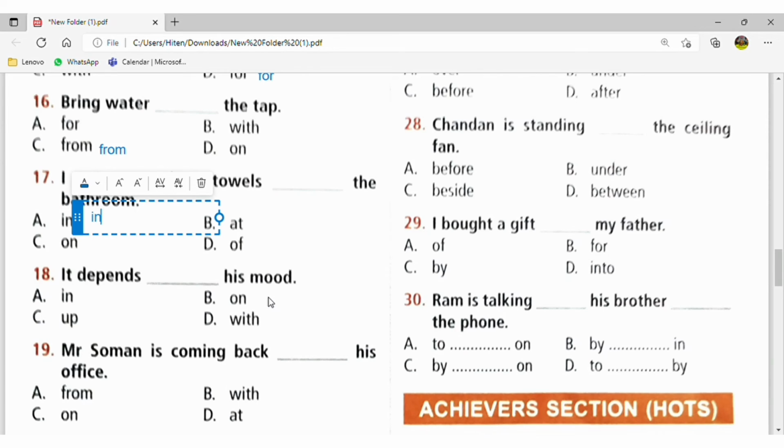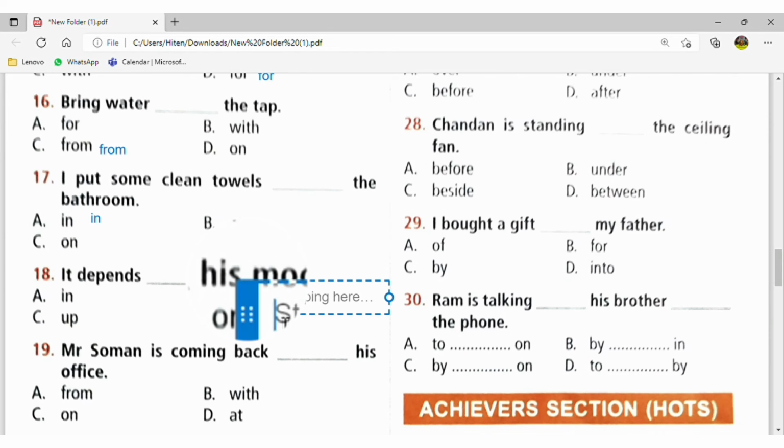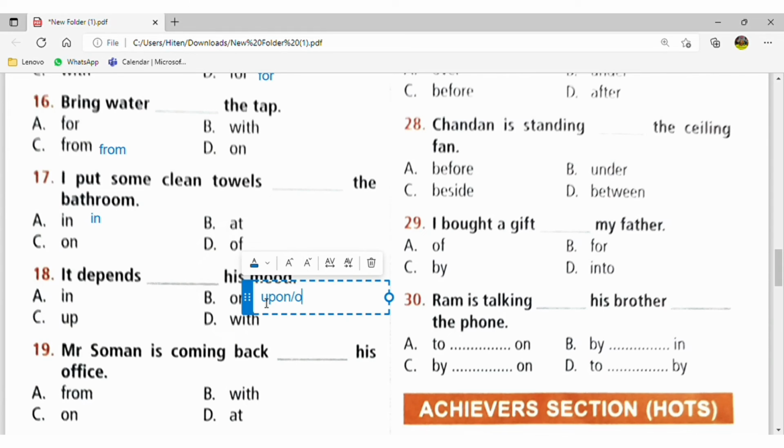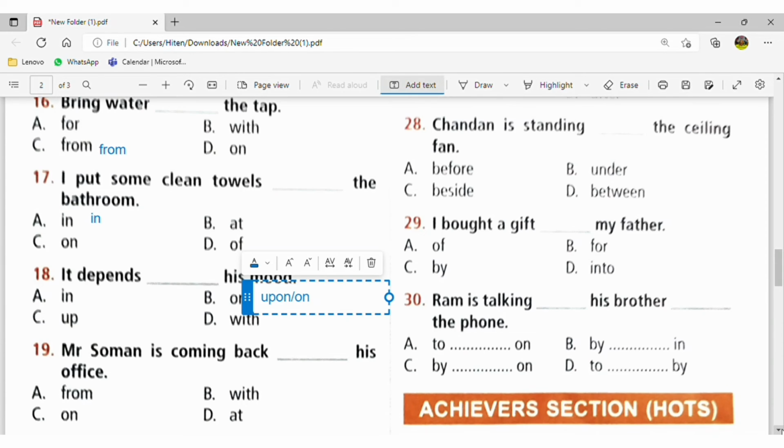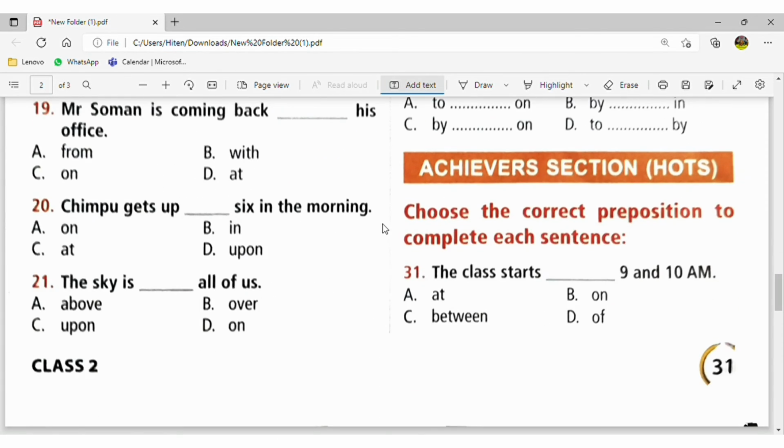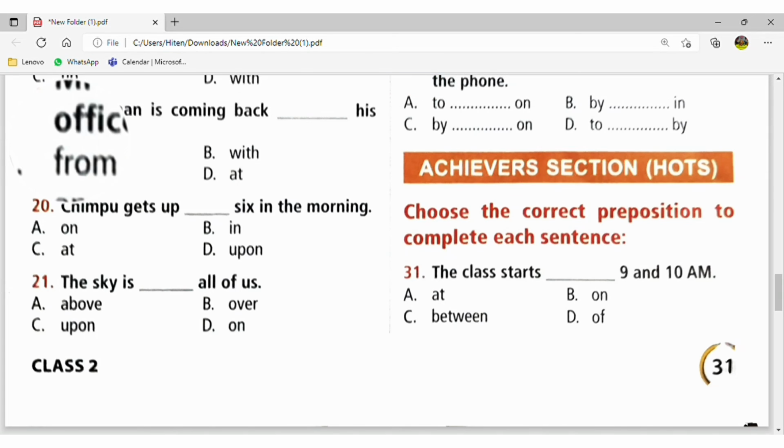So all that depends upon or on. You can use "on" or "upon." Mr. Suman is coming back from his office. I have already told you, when you return, then you will use "from."